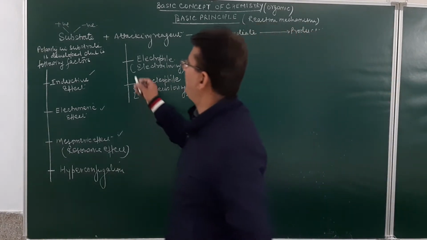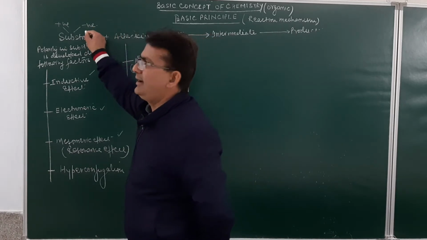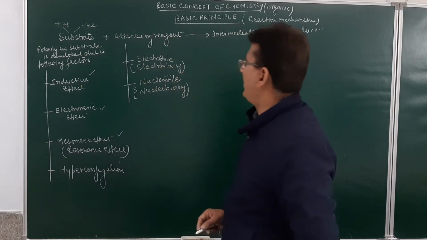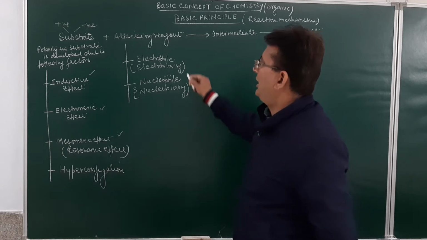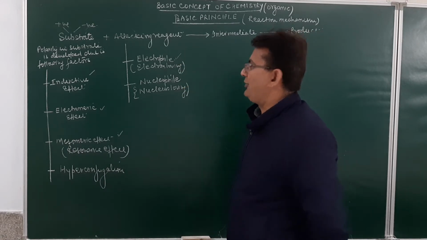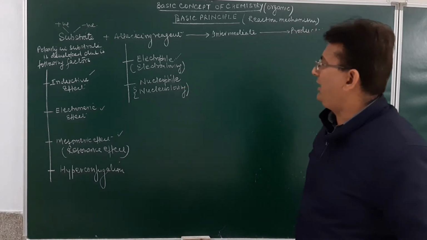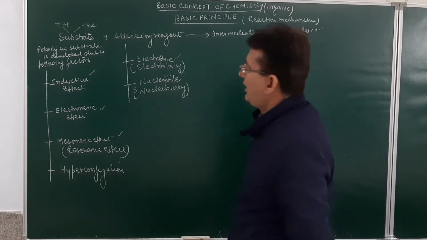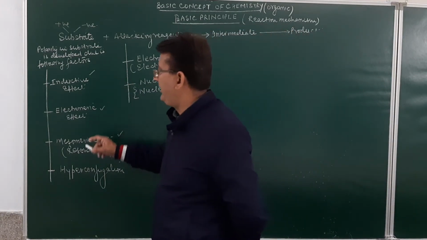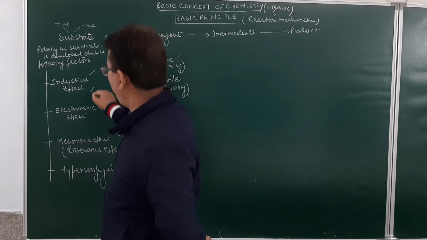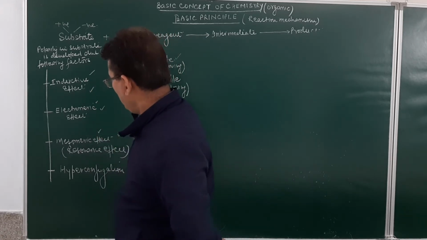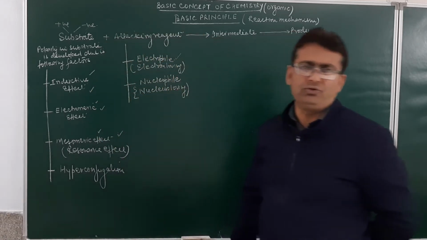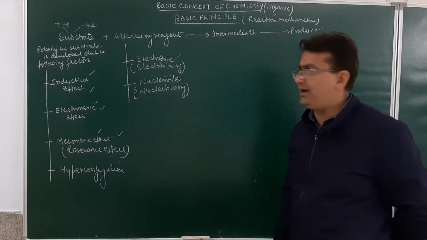So the attacking reagent will attack the substrate molecule, and it will either be positively charged or negatively charged, that means an electrophile or a nucleophile. And the polarity in the substrate molecule will be developed either due to inductive effect or electromeric effect or mesomeric effect or hyperconjugation.